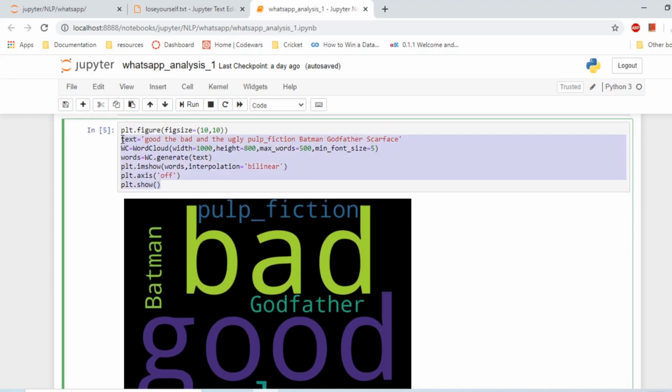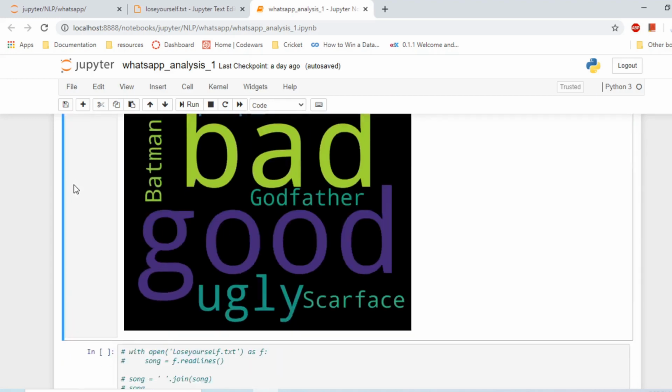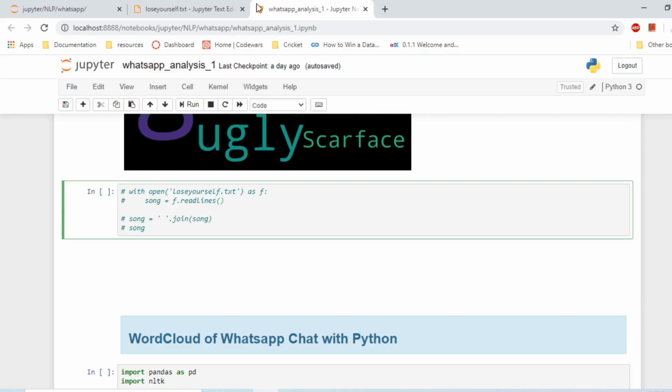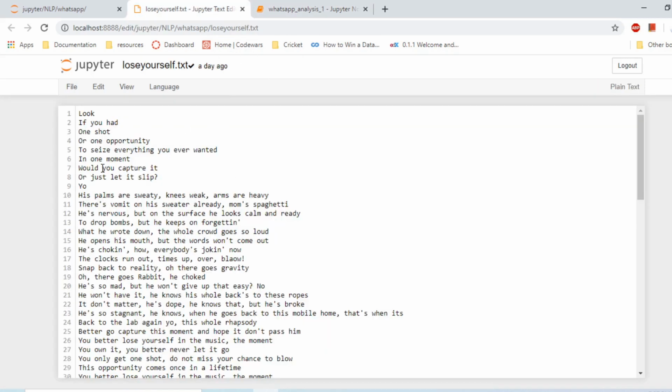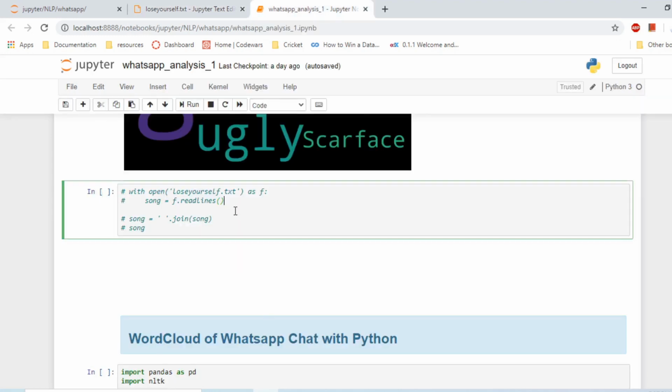I didn't know it was that easy. And next, I am also doing it. I downloaded the lyrics of this Lose Yourself Eminem song and I tried to generate a word cloud out of it. So let's see.